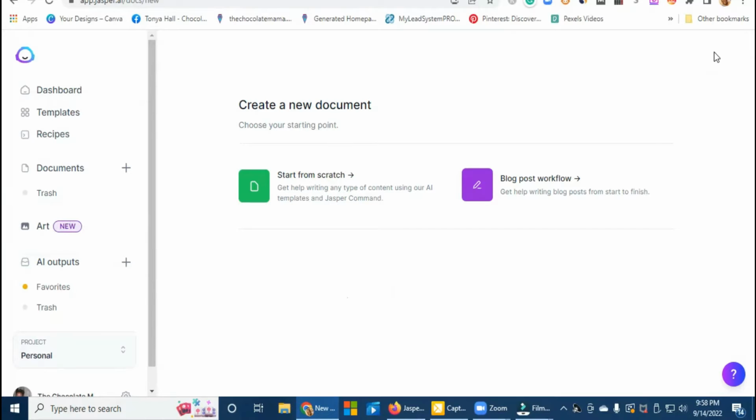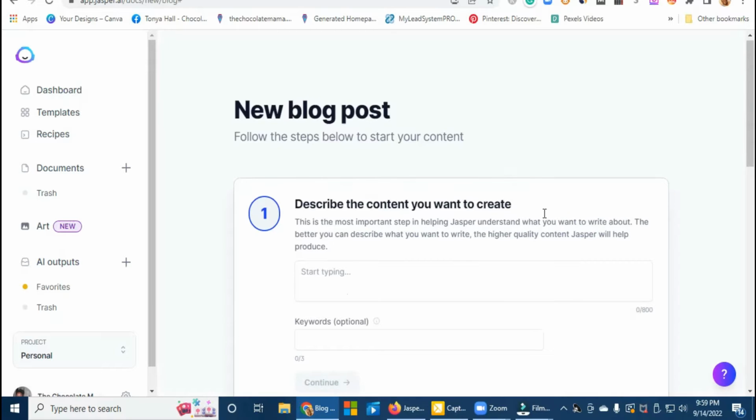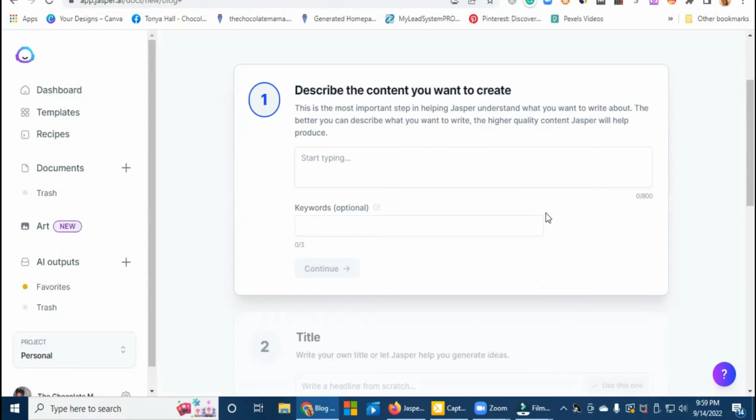Then it has a kind of framework. So if you have no idea what you want to say, or you have an idea but you're not 100% sure, or if you want to start from scratch yourself because you know what you want to write about, then you can do that as well. I'm going to start with a blog post workflow because I'm really not sure what I want to talk about, and I may need a little help with writing descriptions and things of that nature. So I'm just going to start.